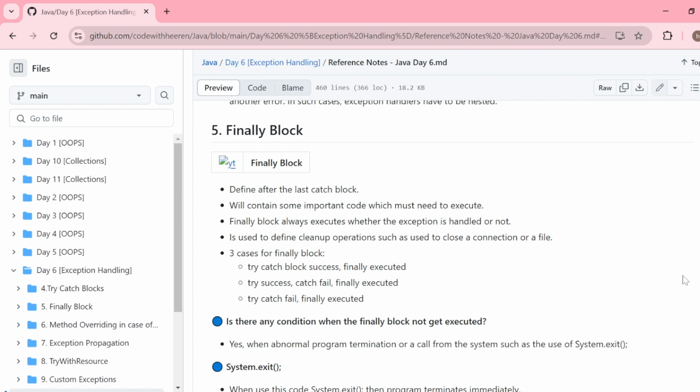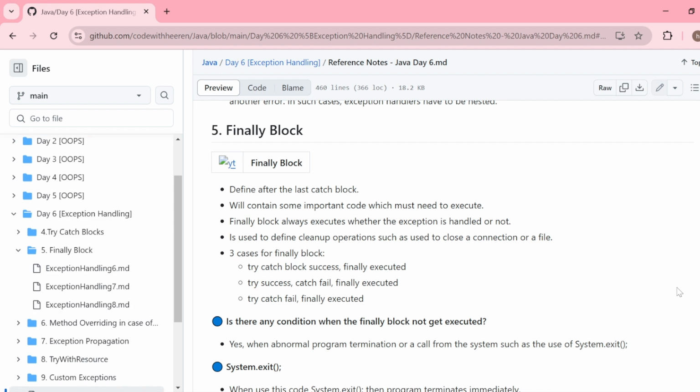In both of the cases, in the end, connections must be closed. For that reason you will define that code inside the finally block, because if you define the closing connection code inside the try block and an exception is thrown, then closing the connection will not get executed. But you want to make sure that closing the connection must be executed, so for that type of use case you will use the finally block.